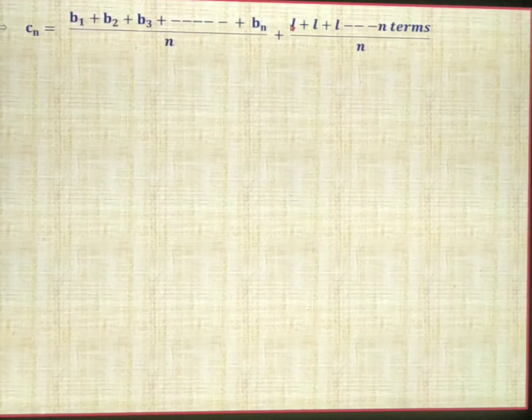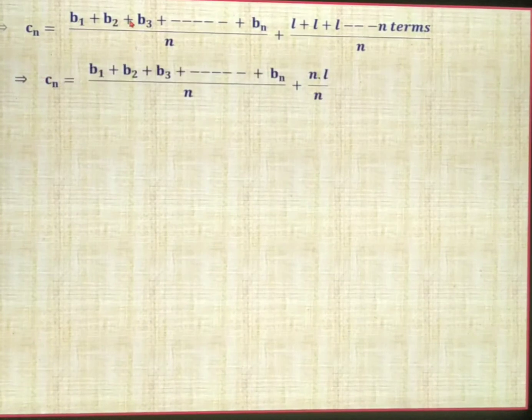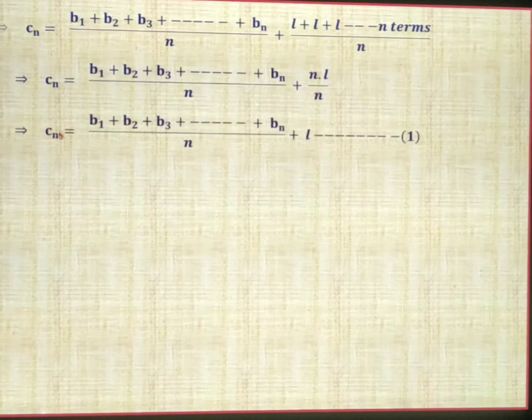Both the expressions are divided by n. So we have Cn equals b1 plus b2 plus b3 up to bn, divided by n, plus L plus L plus L and so on up to n terms, which is nothing but n into L, because L plus L is 2L, L plus L plus L is 3L, and L plus L up to n terms is n into L. So this n and n cancel, and we are left with only L here. So the next step: Cn becomes b1 plus b2 plus b3 and so on up to bn, divided by n, plus L. Call this expression 1.